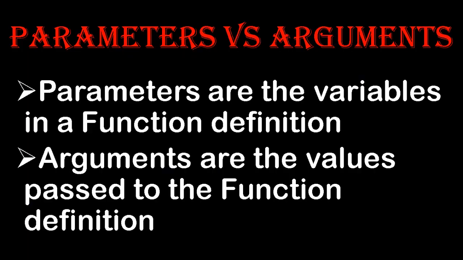Parameters versus arguments. Inside the bracket along with the function name, you can specify the parameters and arguments. Parameters are the variables in the function definition. In that function you are using certain variables, and those are called the parameters. Arguments are the values passed to the function. So the values you are passing from the main program to the function definition are called the arguments.